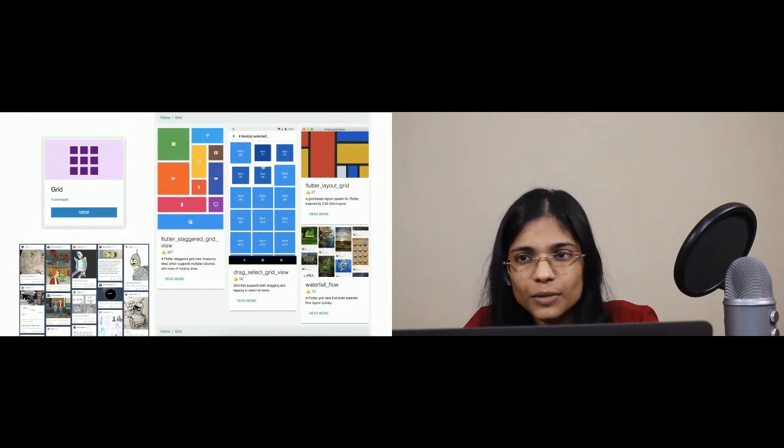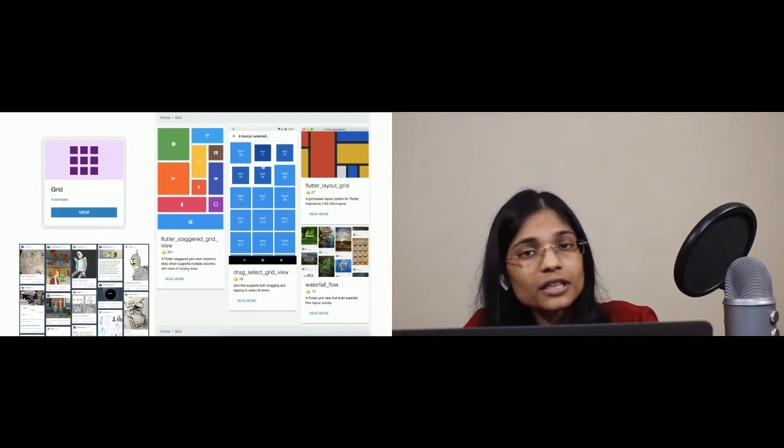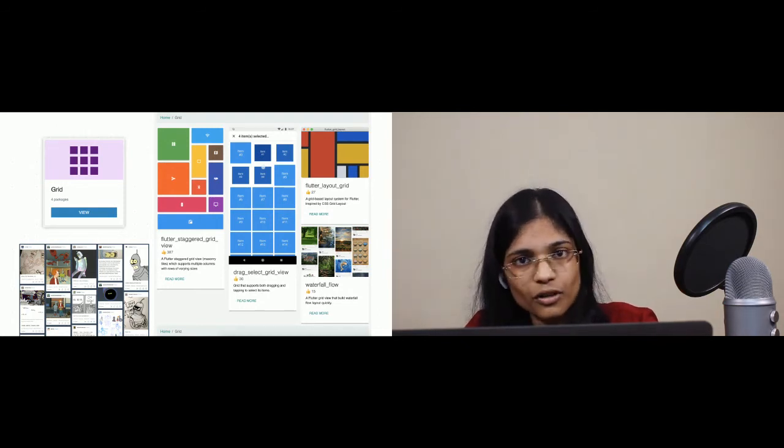Now, coming down to Waterfall Flow using PubDev was very difficult. Because first, the name is not intuitive, because you are searching for something which is grid based, has cards, and the result is Waterfall Flow. Clearly based on text based relevance, you would never have reached Waterfall Flow.